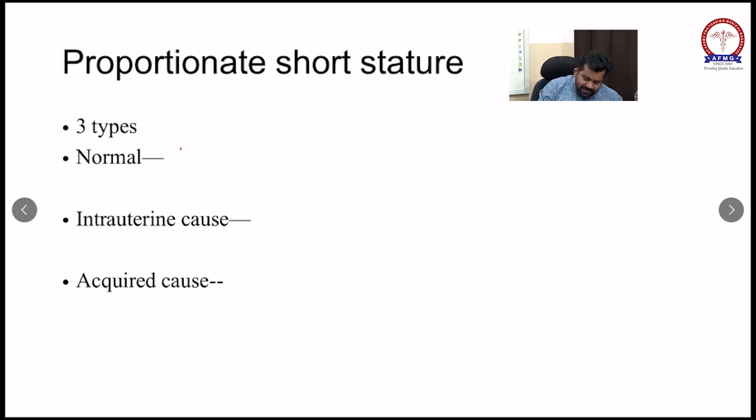So remember the example of mucopolysaccharidosis and see the examples which are affecting bone. The first disease is rickets, second osteogenesis imperfecta, hypothyroidism, achondroplasia or hypochondroplasia. All are diseases affecting the bone, which will cause short limbs.